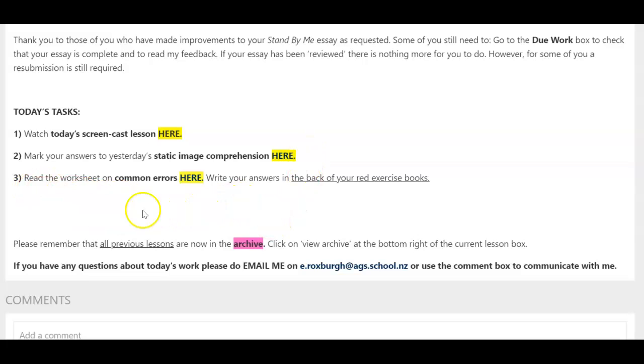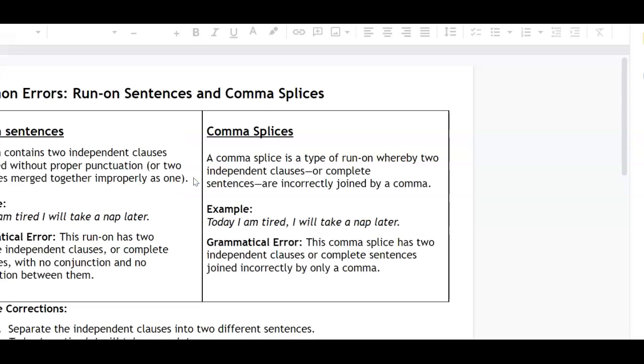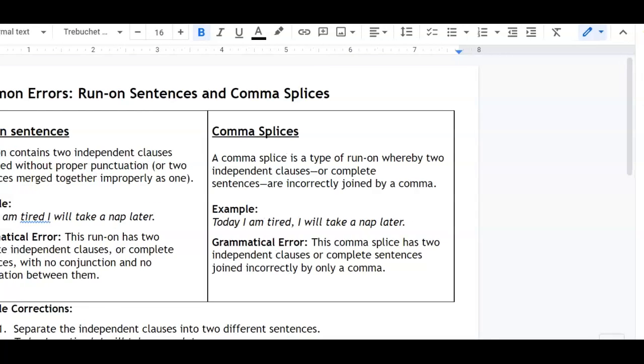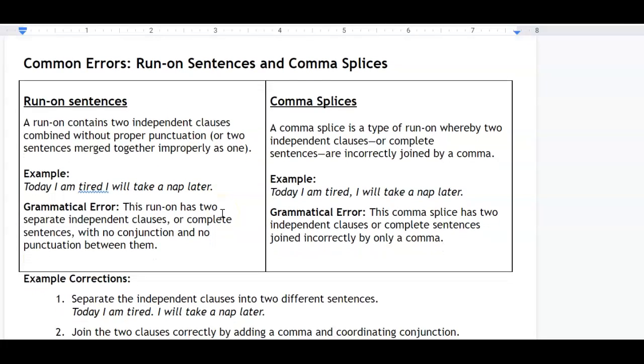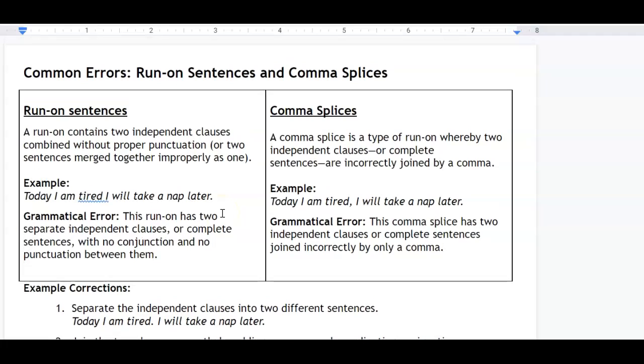Those answers were to be done in the back of your red books. And there's another worksheet today that I want to look at with you, and the answers for this are also to be done in the back of your red exercise books. Just put today's date. Today we're going to start looking at some literacy things, because we haven't done much work on literacy this term online, and you're going to need to have this sort of stuff tested in your final exam at the end of the year. So we need to keep moving and working on these things and making sure you understand them.